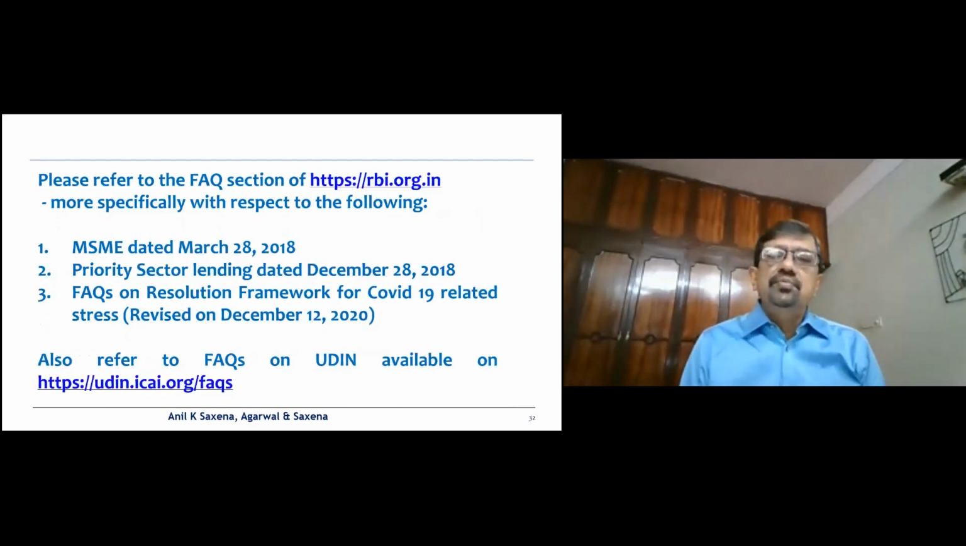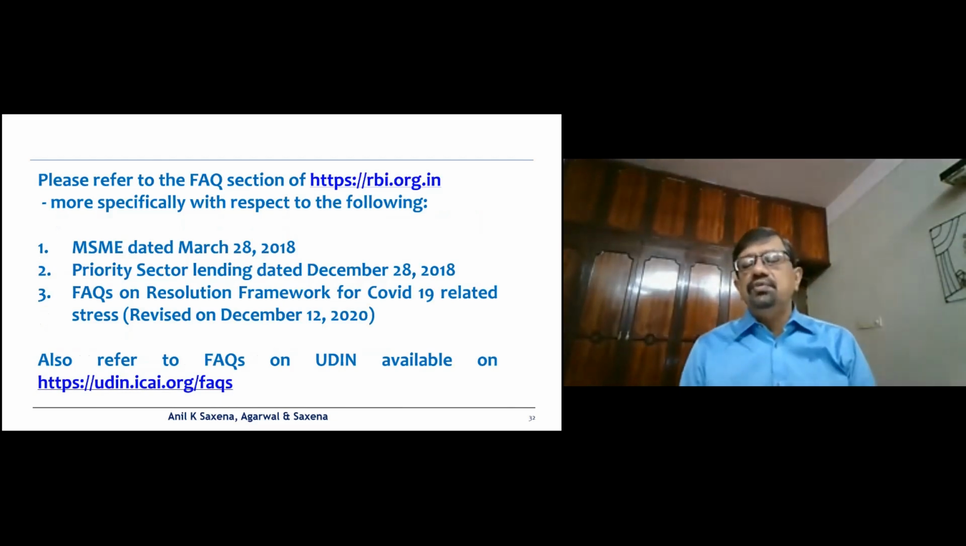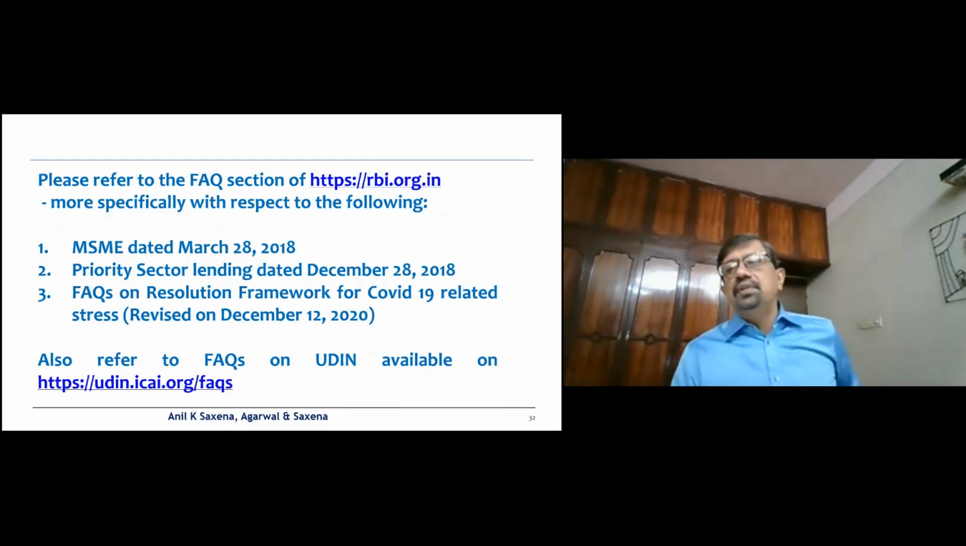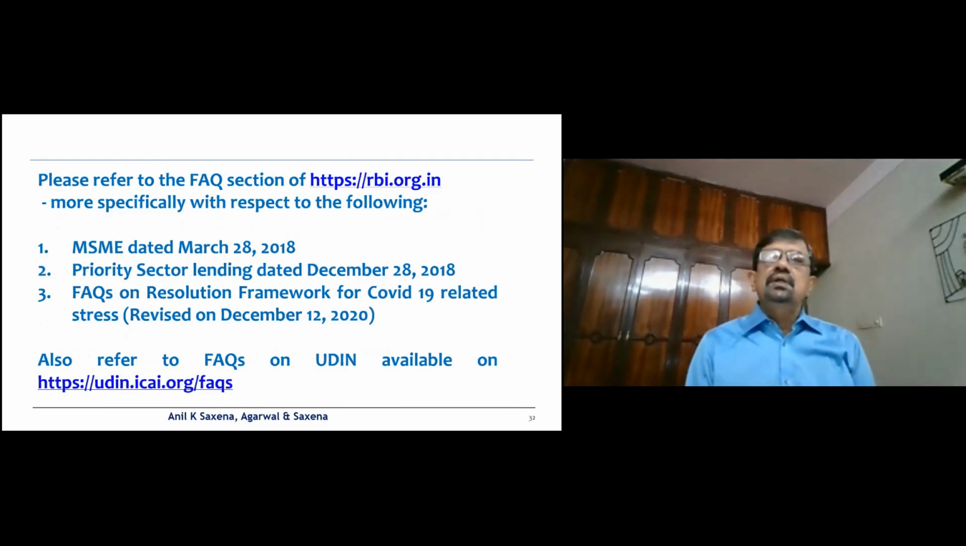Friends, before we wrap up, what all of you also need to do is please go to the FAQ section of the RBI website on rbi.org.in and especially download these FAQs which are available, which have a list of FAQs which will help you in classifying some accounts, understanding priority sector, MSME. So there are three FAQ circulars which I've listed out.